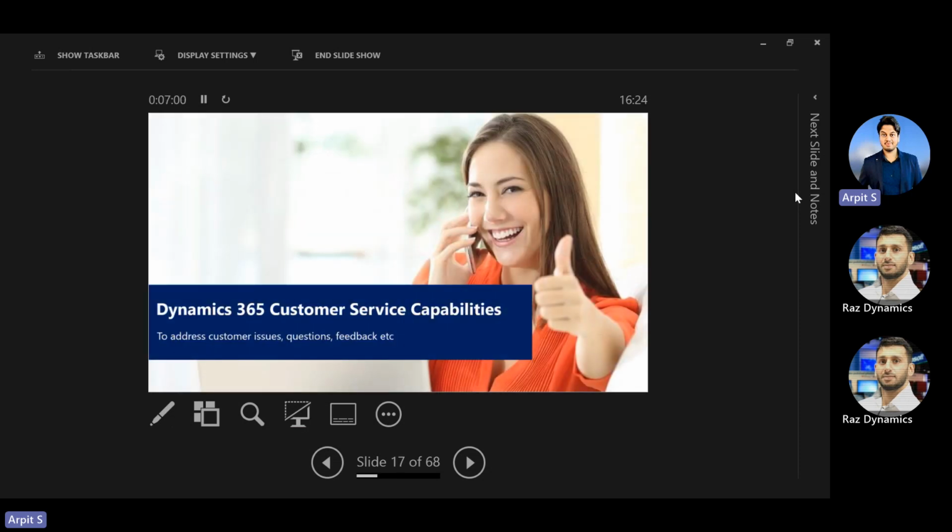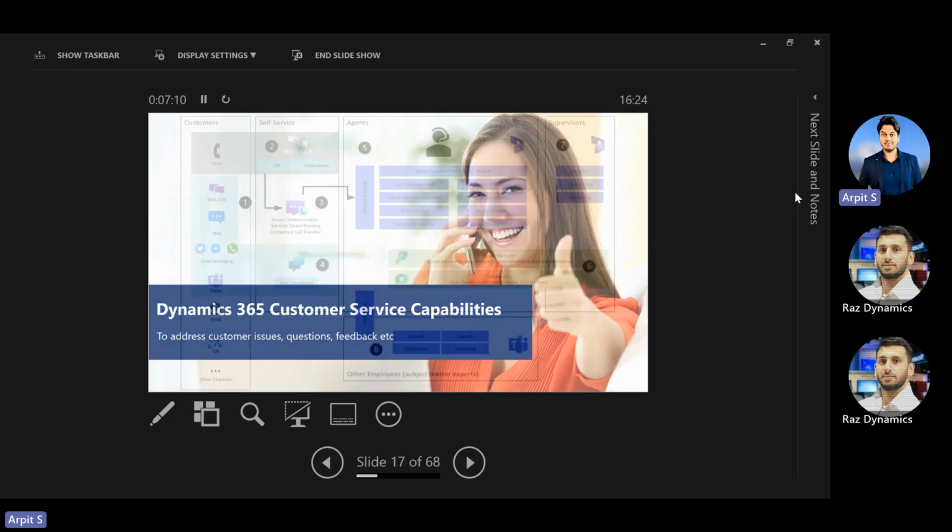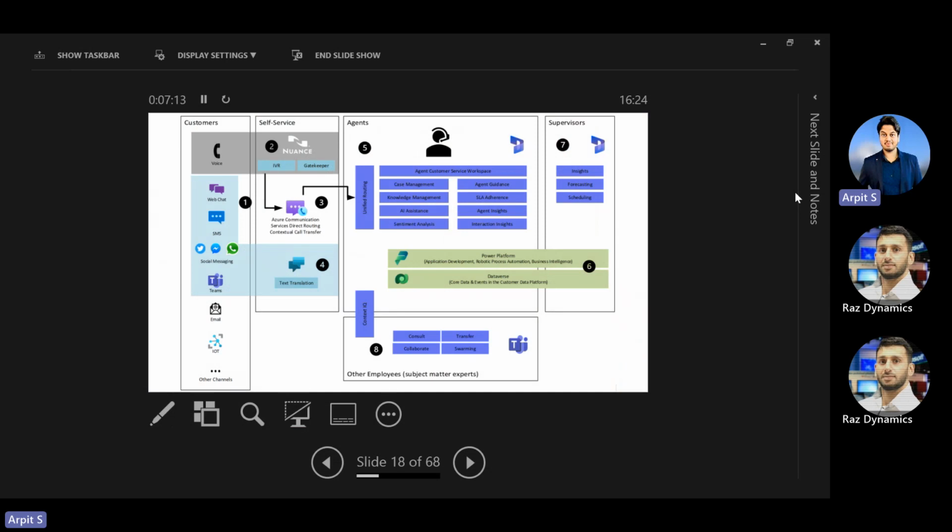Now, how does Dynamics 365 Customer Service provide the capabilities that mitigate all those challenges? I don't want to dive deep into all the features, but this is the architecture of the complete Customer Service Dynamics 365 process. On the left side you can see there are customers. Customers can interact with the Dynamics 365 customer agents through a lot of channels. They can use phone calls, chats, social media integration, Microsoft Teams, emails, and more. And there are some self-service capabilities that I'm going to discuss soon.